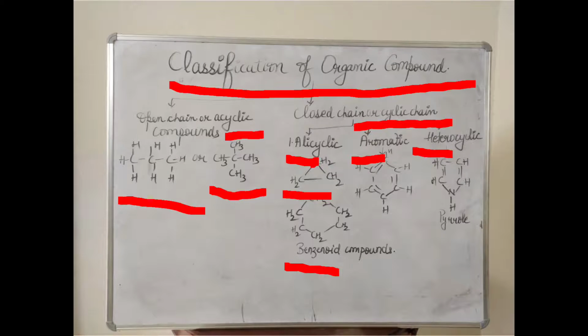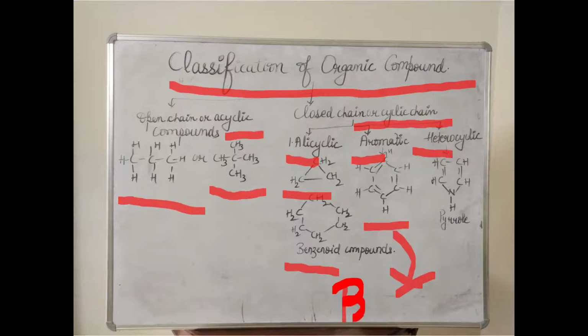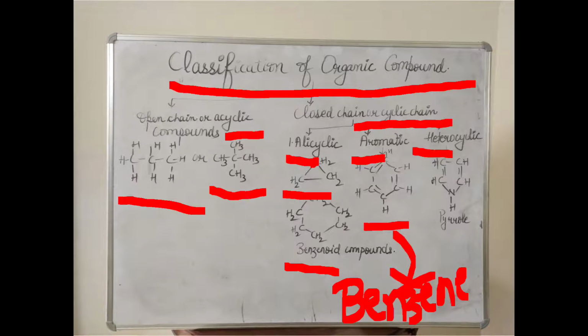And after that, aromatic compounds have a cyclic system containing at least one benzene ring in it. So the parent member of the family is called benzene. It involves benzene here. Got it? This is benzene here. After that, if you deal with heterocyclic compounds, then in the case of heterocyclic compounds,